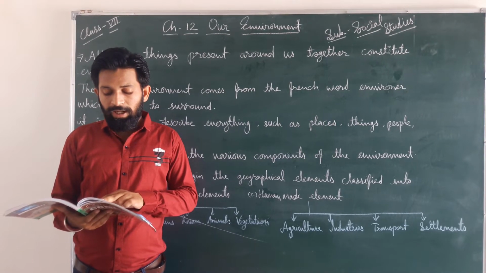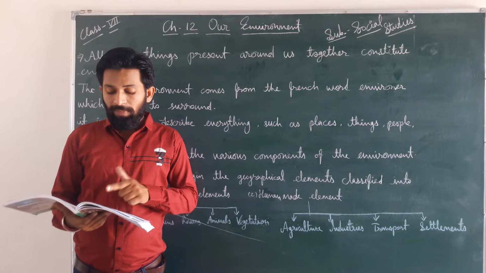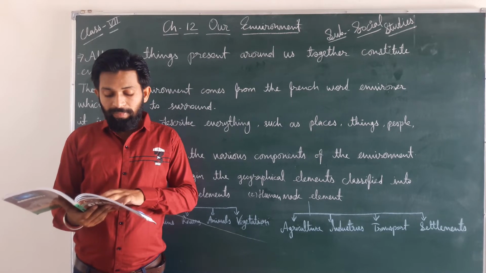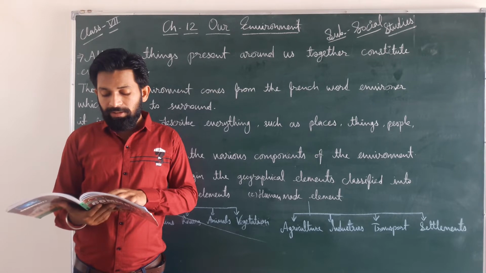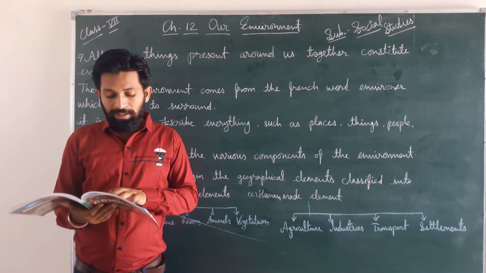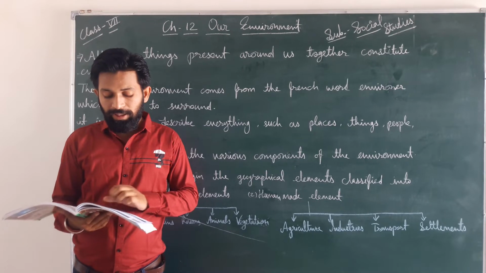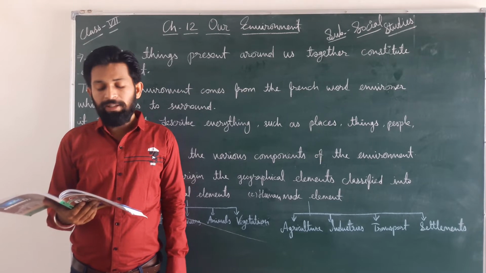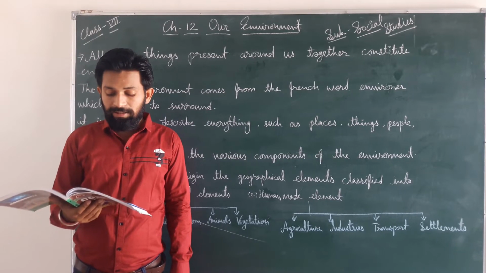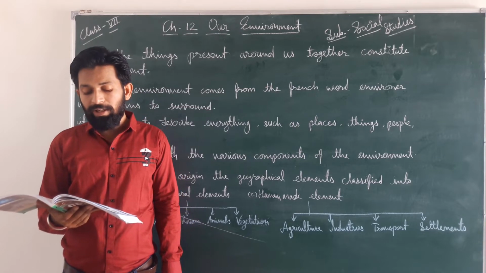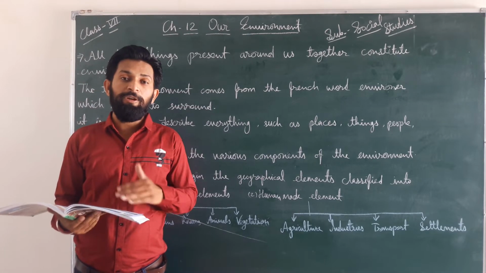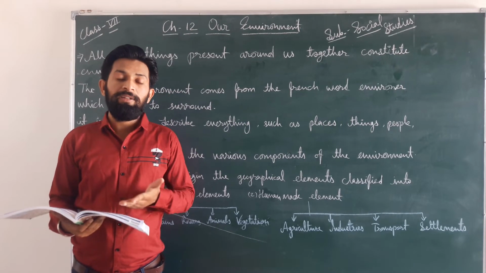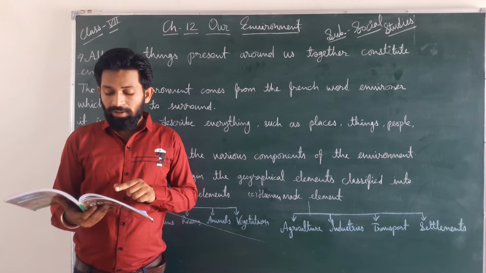It includes the biotic and abiotic components. If we talk about natural environment, then biotic and abiotic components are also there. The human made elements such as agriculture, industries, settlements, means of transport, etc. are created by human beings. Dear students, if we talk about human made elements, then in this one agriculture, industries, settlements, means of transport, etc. are created by human beings. Means whatever is created by human beings is known as human made environment, and what is created by nature is known as natural environment.